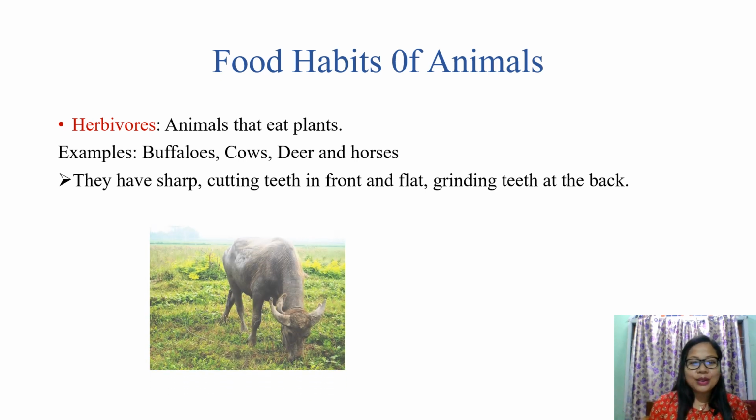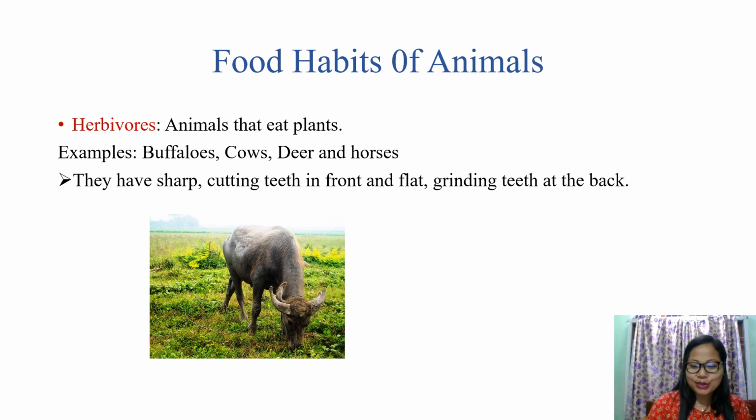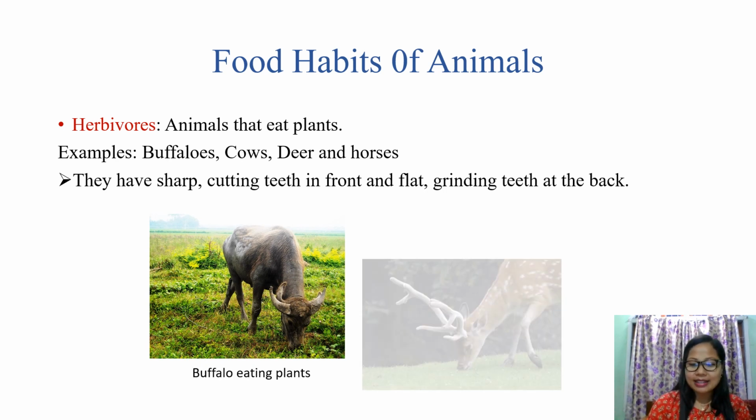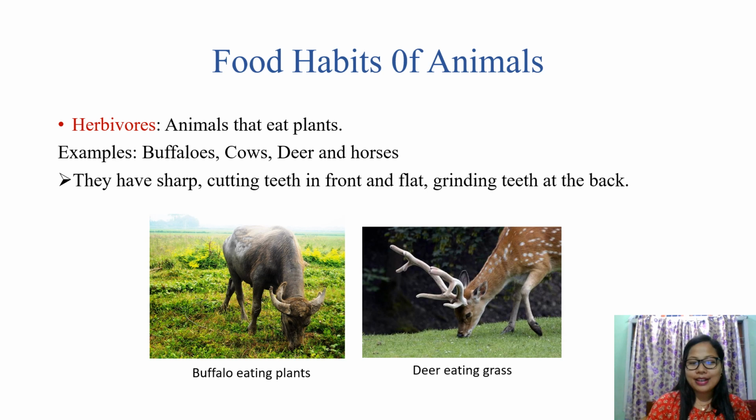Okay, so here you can see the picture of a buffalo. He is eating plants, and next we have a deer. He's also eating grass. So these are the herbivorous animals, and they feed on plants.